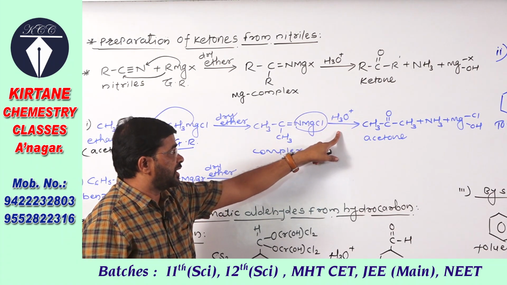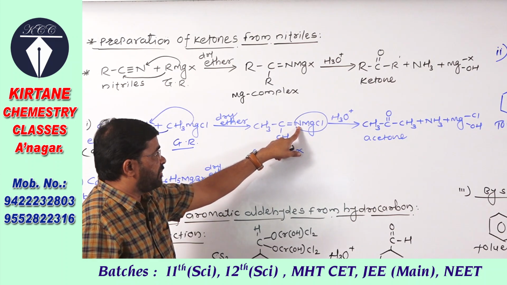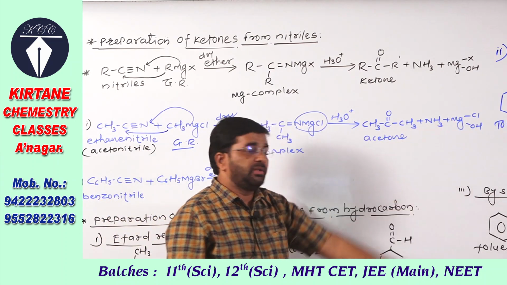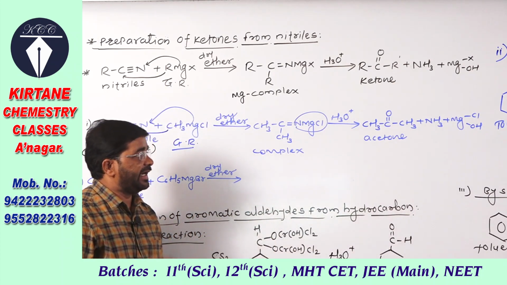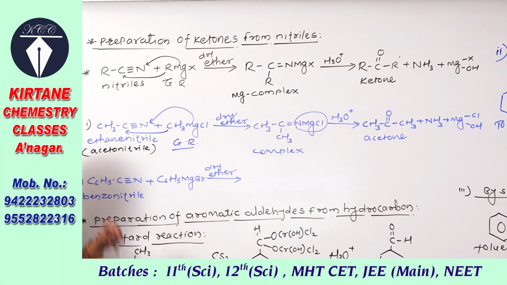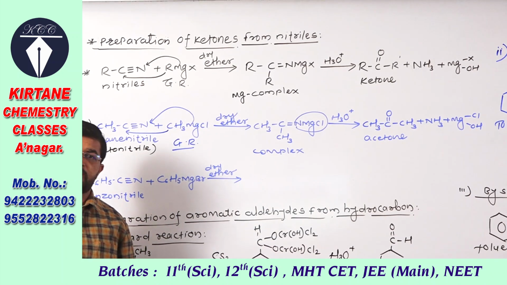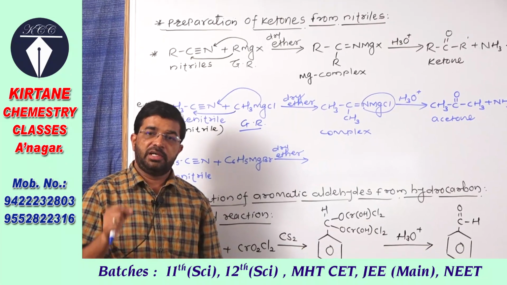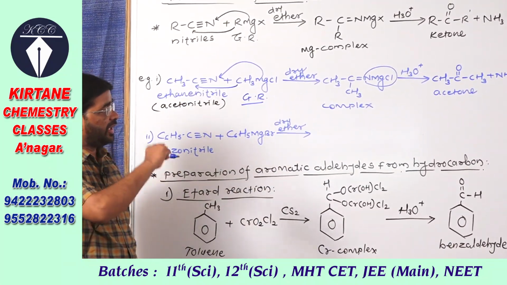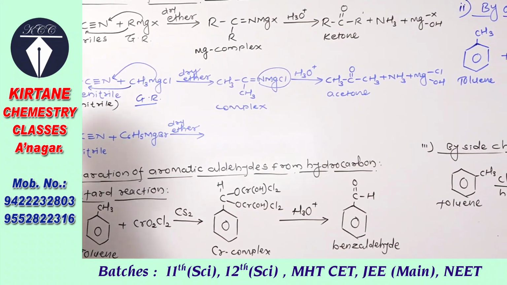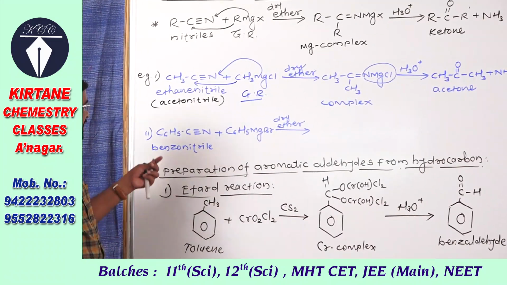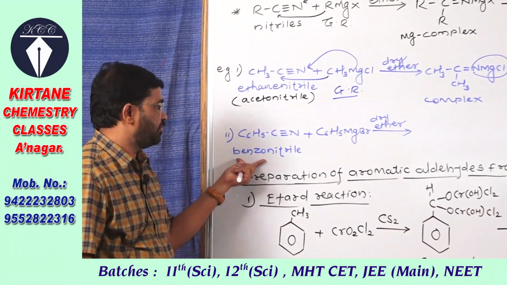So from those 2 water molecules, 3 hydrogens combine with nitrogen to form ammonia, and one remaining OH group is added on magnesium, that complex is eliminated. So when ethane nitrile is treated with methyl magnesium chloride in dry ether, it first gives magnesium complex, and that on acid hydrolysis gives acetone or dimethyl ketone. Next one point here, this equation we have to complete.